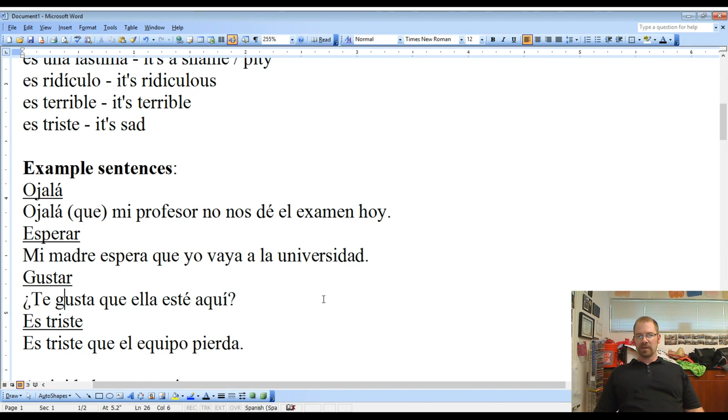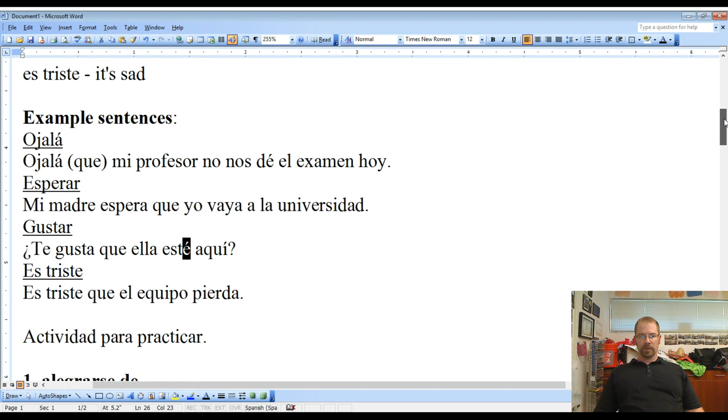This one, te gusta que ella esté aquí? Do you like that she's here? This is the verb estar. Yes, that E with the accent mark is very important. Without that accent mark, it becomes the word este, which means this. And the last one, es triste que el equipo pierda. It's sad that the team loses or is losing.